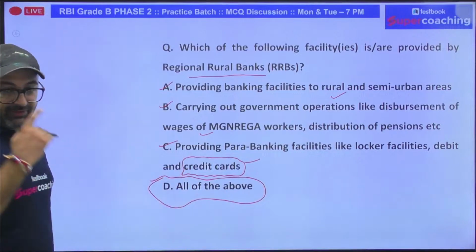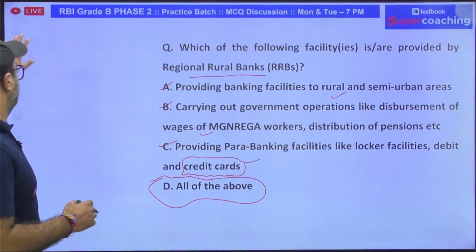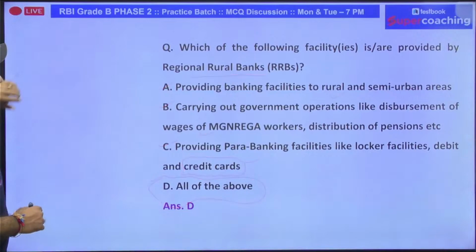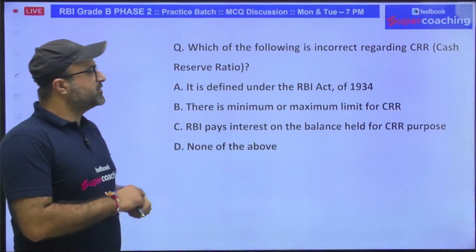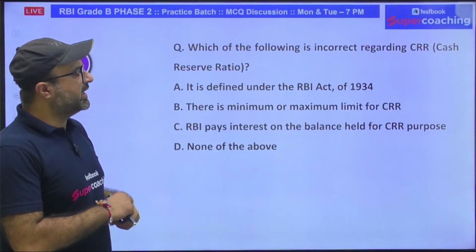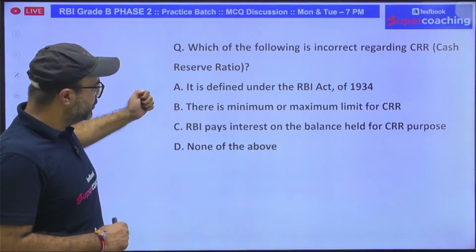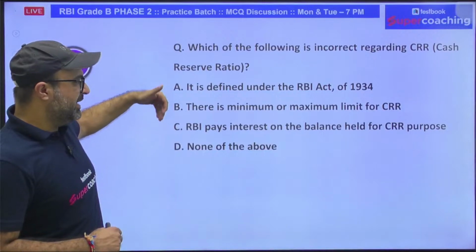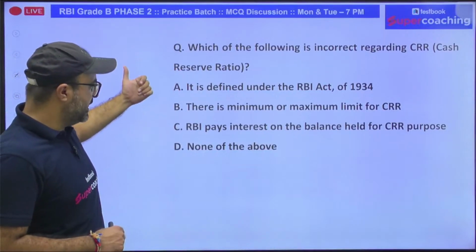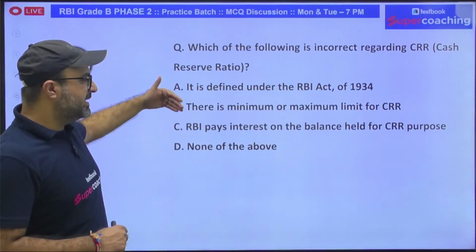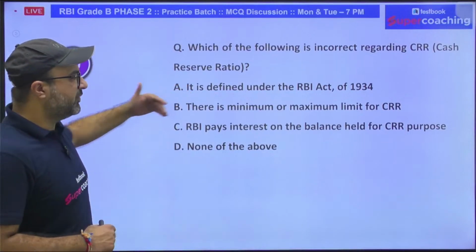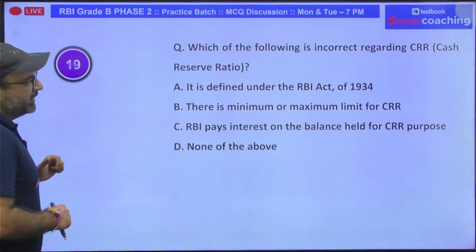Is it clear, everyone? Got it? Chalo. Moving on to the next question. What does the next question say? Which of the following is incorrect regarding cash reserve ratio? It is defined under the RBI Act 1934. There is a minimum or maximum limit for CRR. Okay. RBI pays interest on the balance held for cash reserve ratio. Give me the answer.